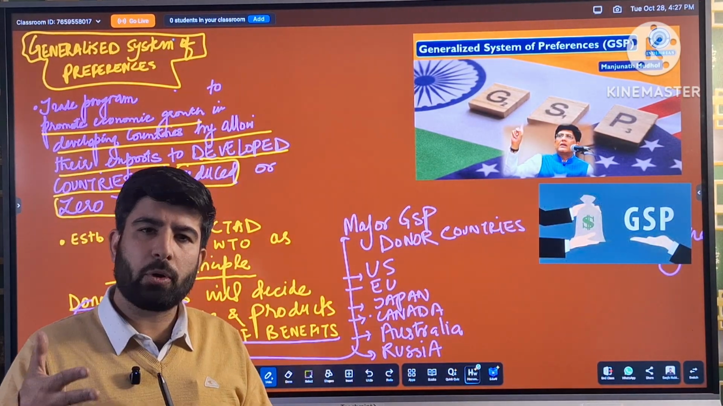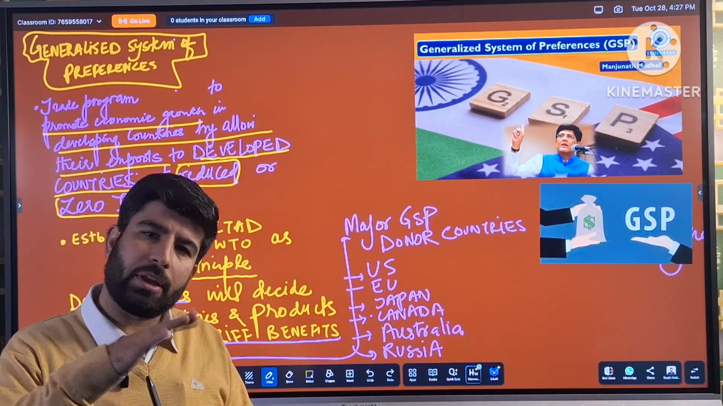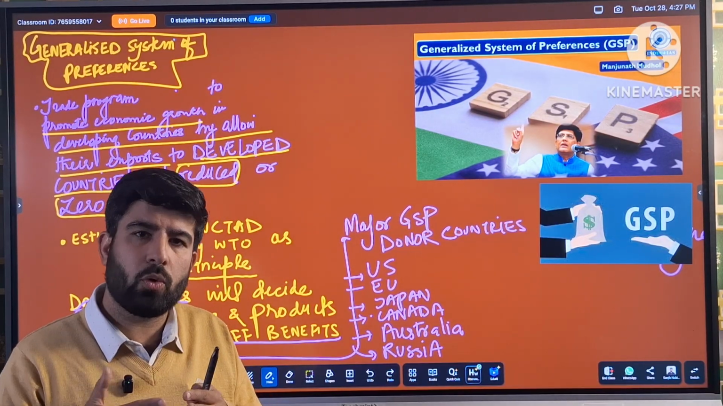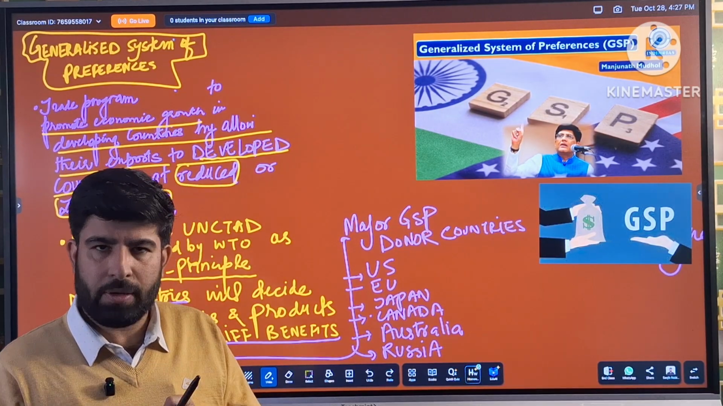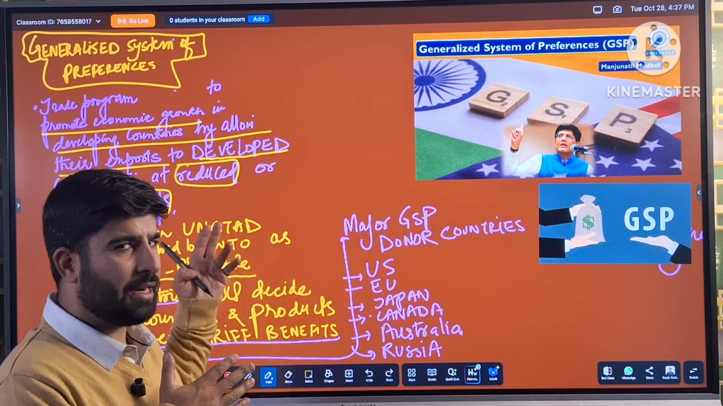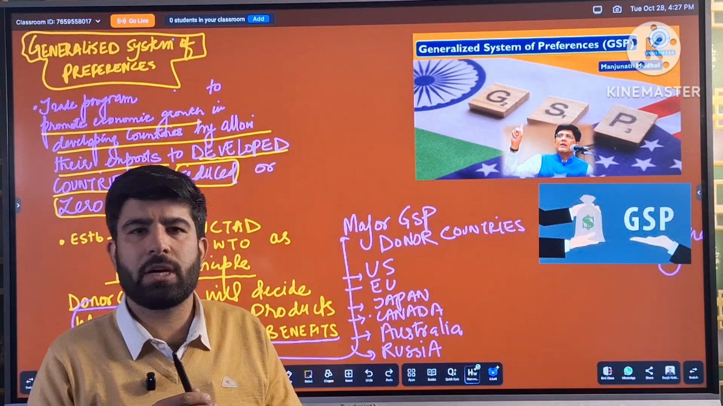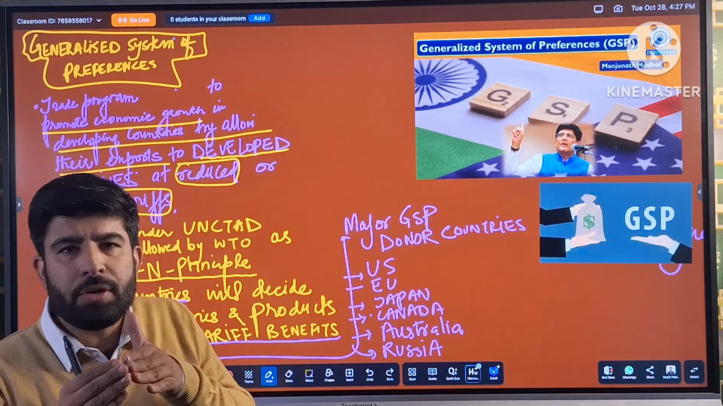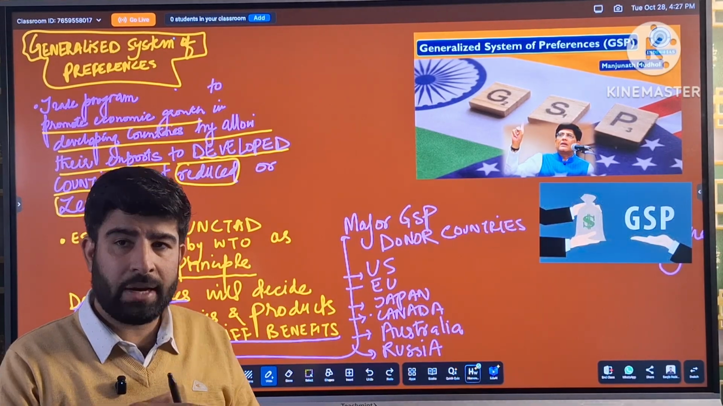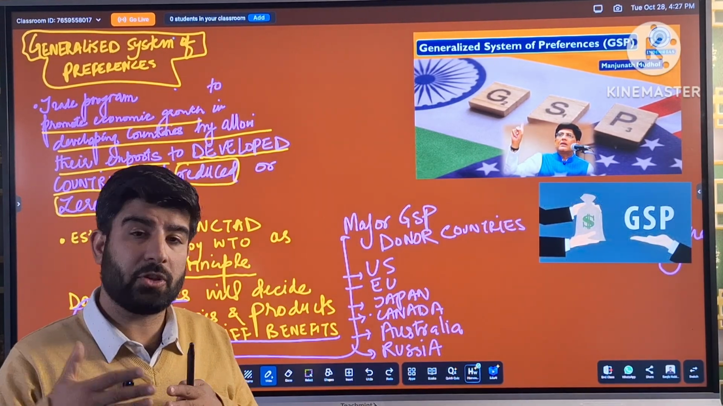It allowed the products from India into their country. Hence, it promoted the growth of Indian economy. So that was the motto of this generalized system of preferences, GSP. But unfortunately, in 2018, USA withdrew from this program. So it affected Indian market, it affected India's GDP.